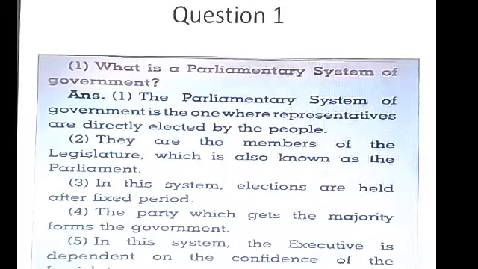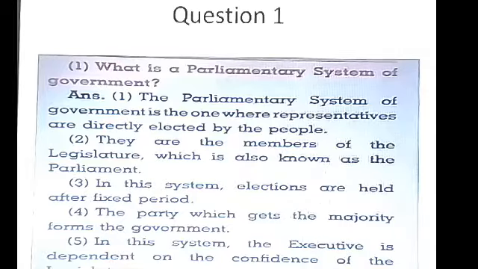Means here people elect their representatives. They are the members of the legislature, which is also known as the parliament. In this system, elections are held after a fixed period, that is after 5 years. In emergency time, a different tenure is declared by the president of our nation.